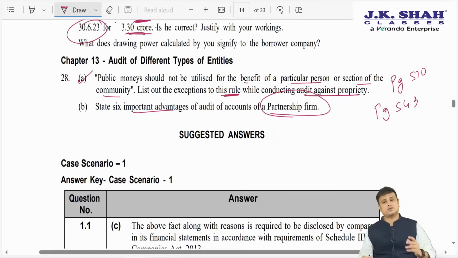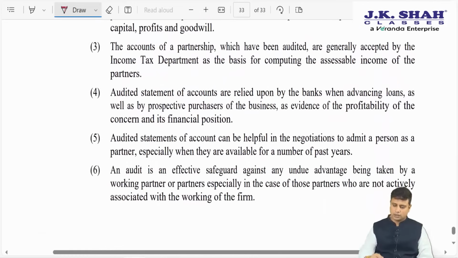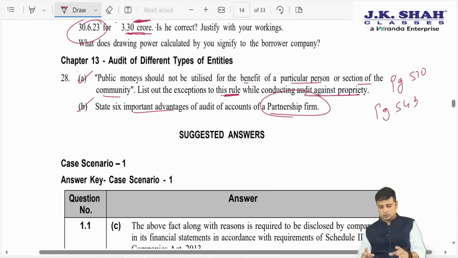Again, I'm not discussing the questions that we have already covered in detail in the classroom. And lastly, the advantages of audit of a partnership firm. So this also we have covered. So with this we are done with all the descriptive questions of the RTP November 2023.